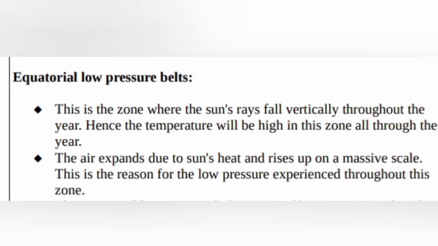19. Write a note on the equatorial low pressure belt. Answer. Equatorial low pressure belt. This is a zone where the sun's rays fall vertically throughout the year. Hence, the temperature will be high in this zone all through the year. The air expands due to the sun's heat and rises up on a massive scale. This is the reason for the lower pressure experienced throughout the zone.